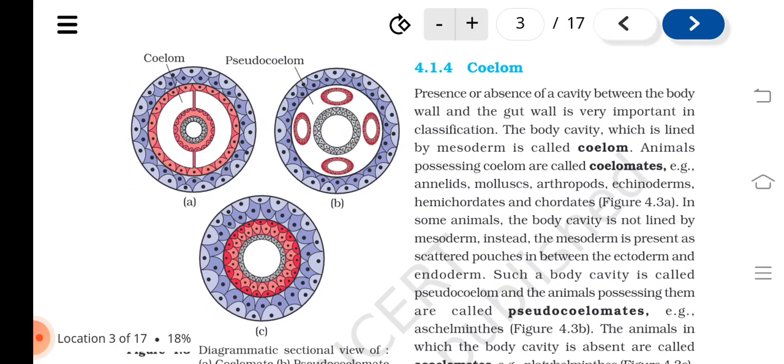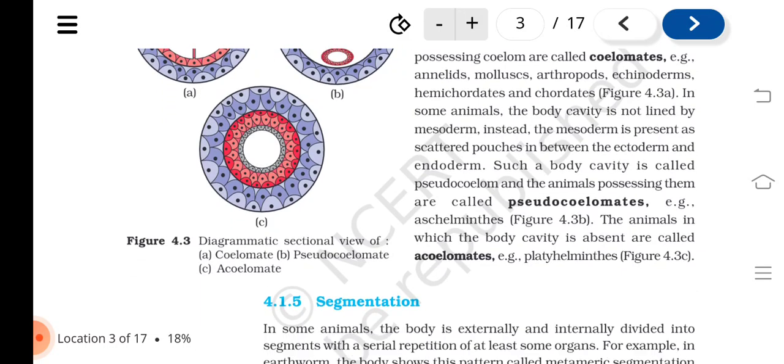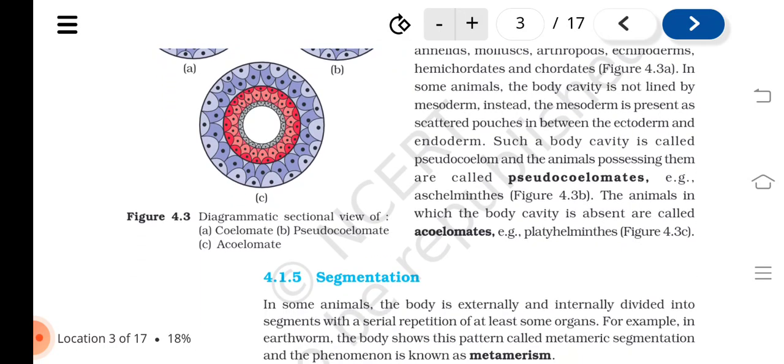Figure 4.3a. In some animals, the body cavity is not lined by mesoderm. Instead, the mesoderm is present as scattered pouches in between the ectoderm and the endoderm. Such a body cavity is called pseudocoelom, and the animals possessing them are called pseudocoelomates. Example, Aschelminthes, Figure 4.3b. The animals in which the body cavity is absent are called acoelomates. Example, Platyhelminthes, Figure 4.3c.